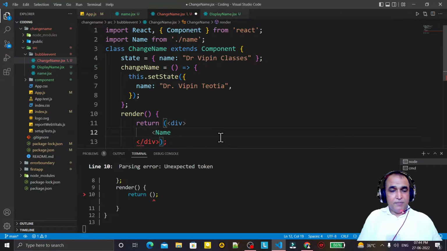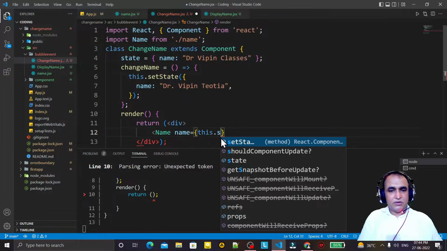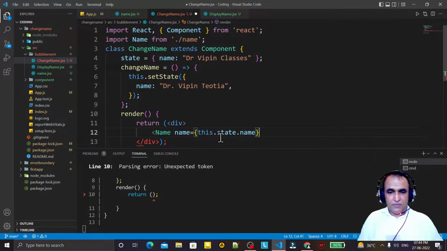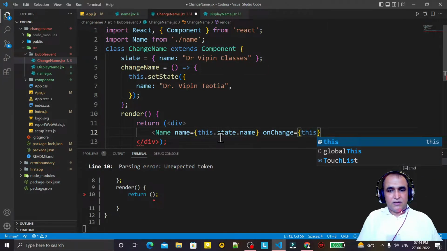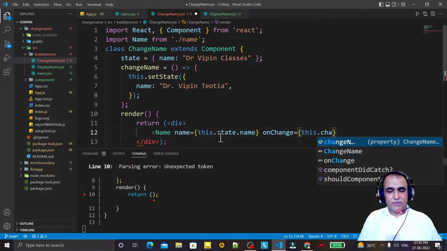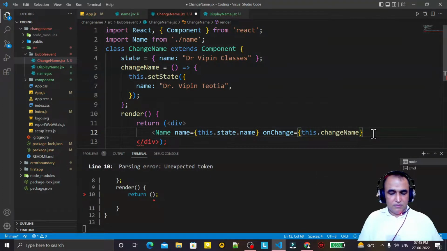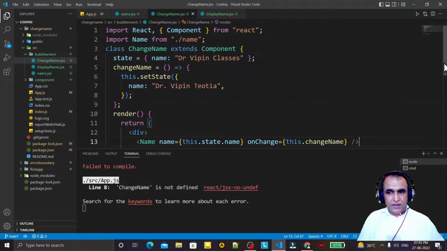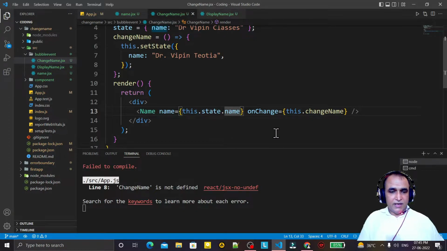In this Name I am passing name as a property. So I say this.state.name, and I am passing the event also, onChange, and here I am passing this.changeName. Remember, changeName I am passing. Remember all these things: here I am calling this Name, and this changeName I am passing here.